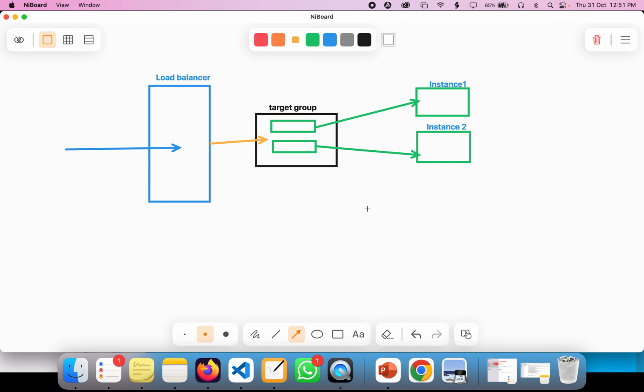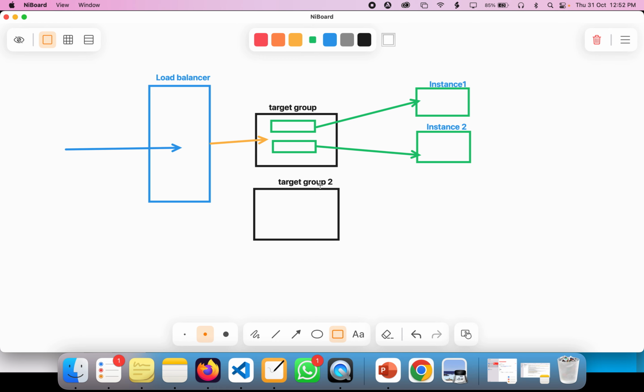Now the question is: this instance is already part of this target group. Now I'm going to create another target group, target group 2. Can this instance also be part of this target group or not?